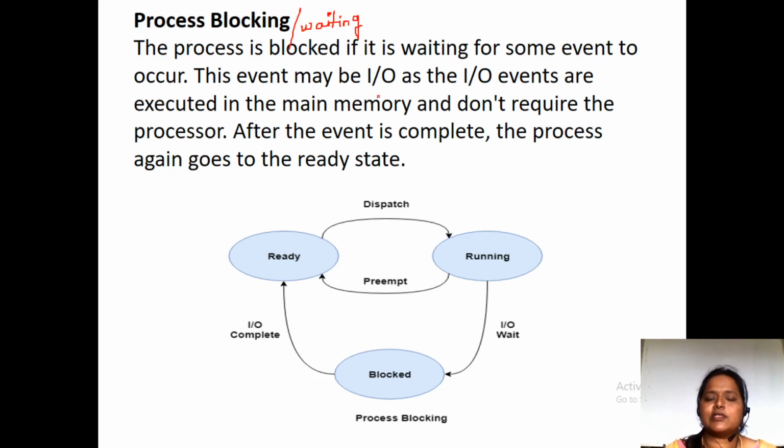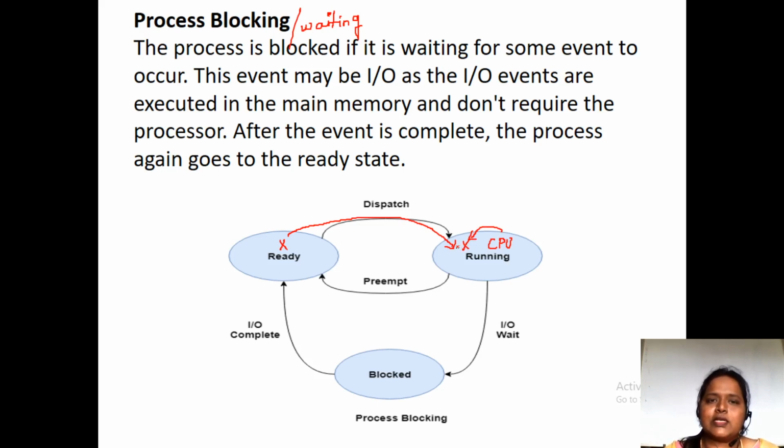So here the process is blocked if it is waiting for some event. Suppose, as I have said, X is the process which is there in the ready queue. By making use of a dispatcher, we have taken that X and kept it in the running state. Now the CPU is executing this X operation.